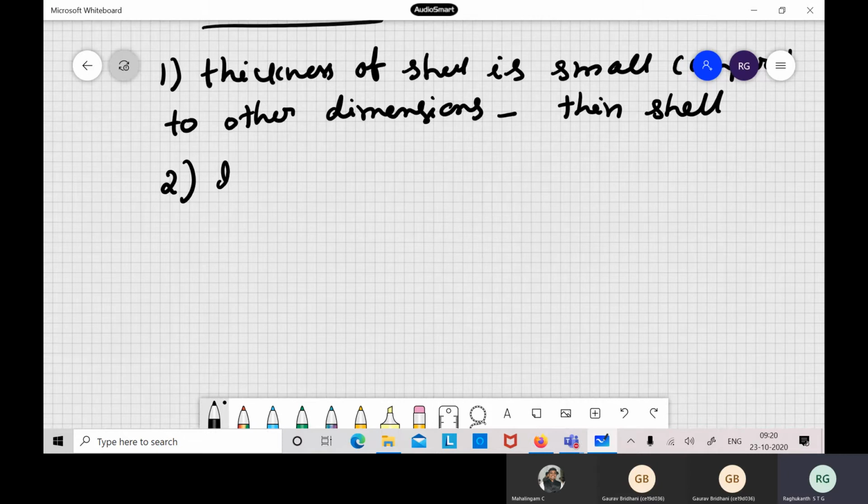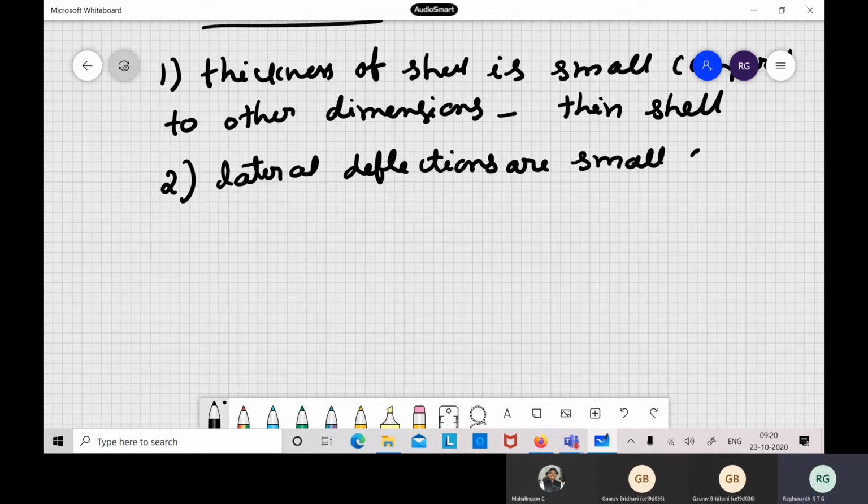Then we assume that lateral deflections are small compared to other dimensions, so compared to the thickness of the shell.